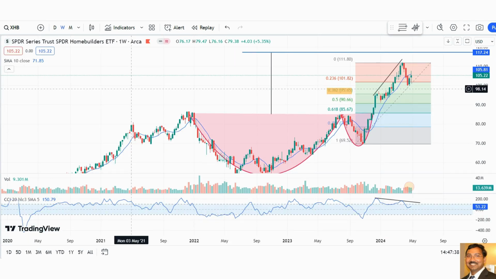And this is XHB, home builders. This is also one of the major sectors which helped the market to rally. Again, in the weekly chart, it made a cup and handle pattern, and it hit 80% of the measured move. Sometimes it hits 100% of the measured move, or sometimes between 80 and 100. So right now it hit 80% of that measured move, like 24 points, and it rejected there, and it closed below the 10-week moving average. So these two sectors need to rally to make the market go up from here.